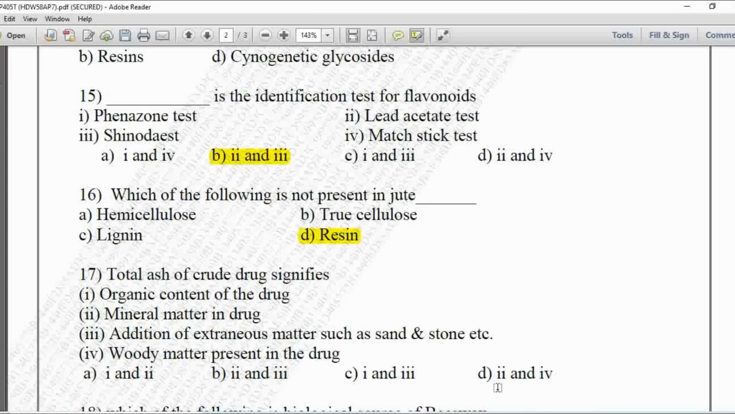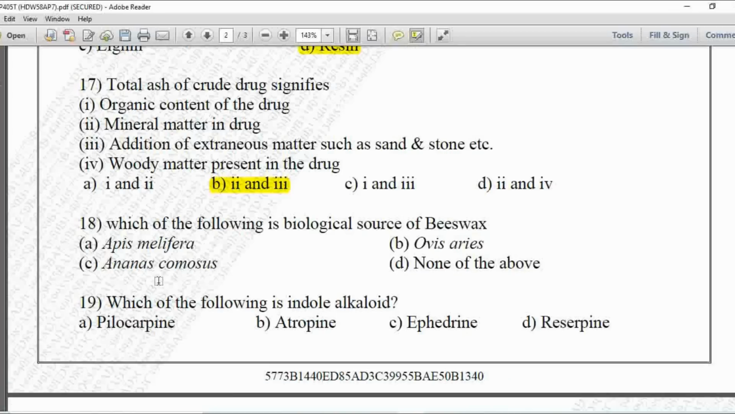So here the total ash value of the crude drug signifies the mineral matter in the drug as well as addition of extraneous matter such as sand and stones. So option B is correct. Next 18th MCQ. Which of the following is a biological source of beeswax? Option A is Apis mellifera, B is Apis aris, C is Ananas comosus, D is none of the above. Here biological source of beeswax is Apis mellifera, so option A is correct.